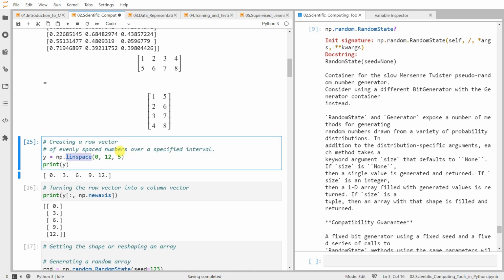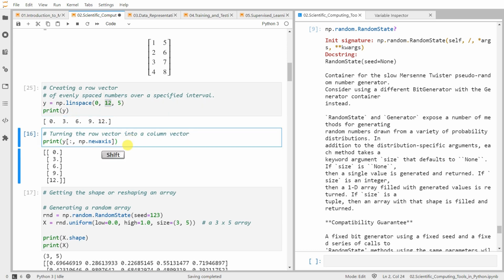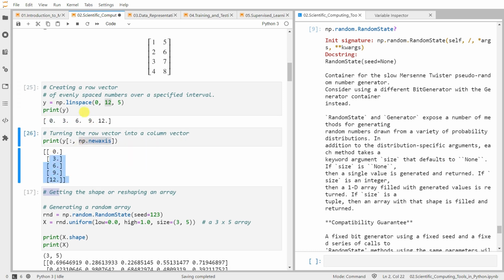So the linspace function allows you to create that. You need to provide the beginning, the end, and the number of points. We can turn the row vector into a column vector by introducing this np.newaxis. Right? So this row will be turned into a column vector.